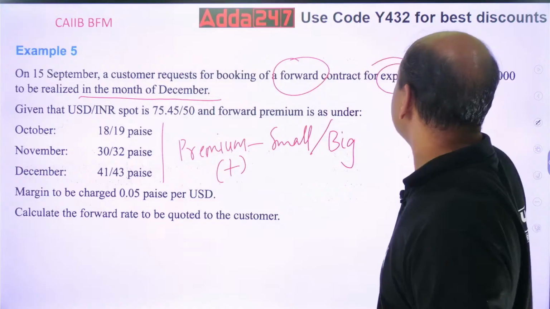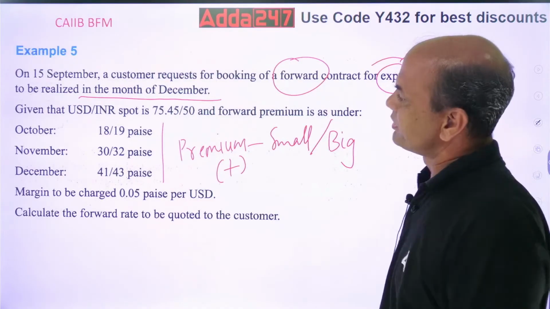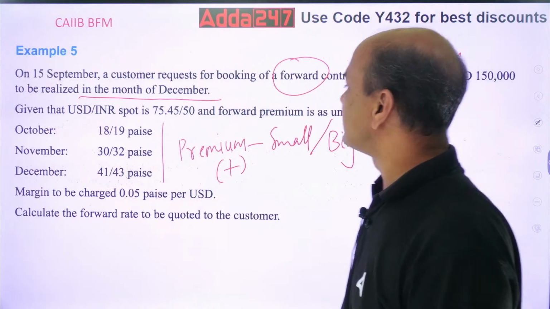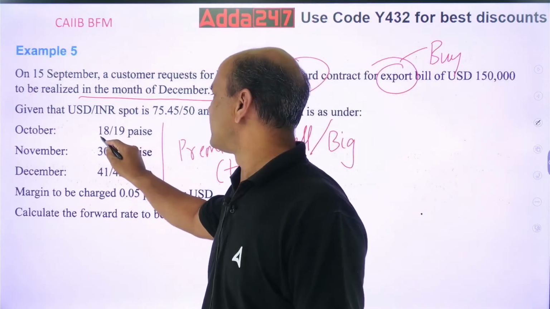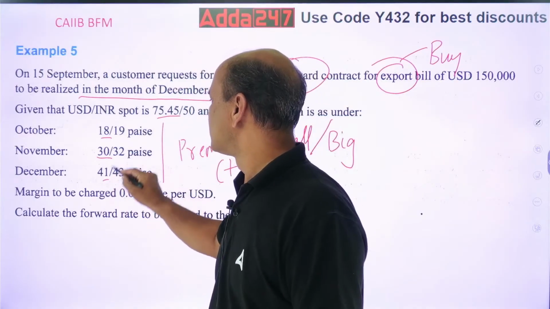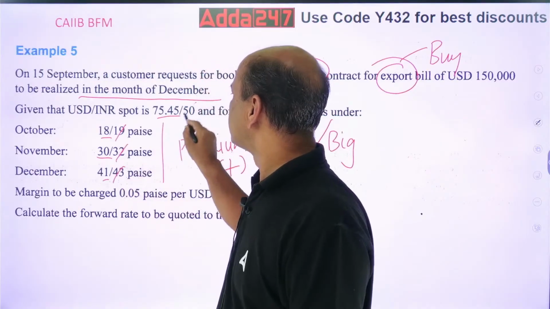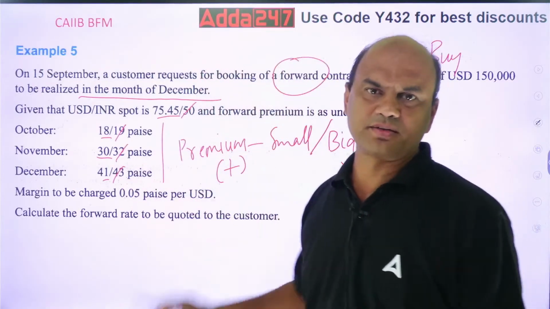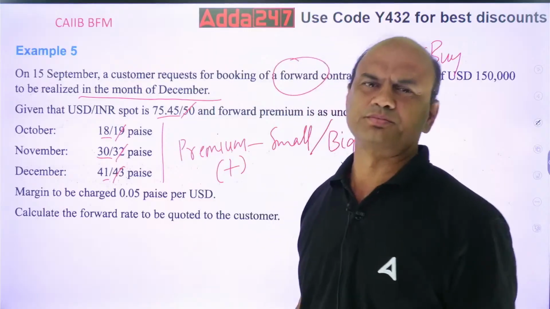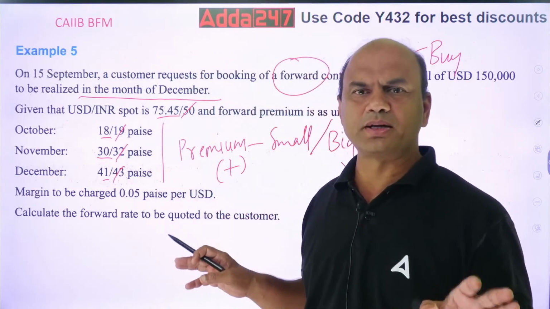Buy means you will take the left one, this part, everywhere. Forget the right one, it is of no use to you. Cancel it immediately. You are in the buy zone, so stay in the buy zone only.